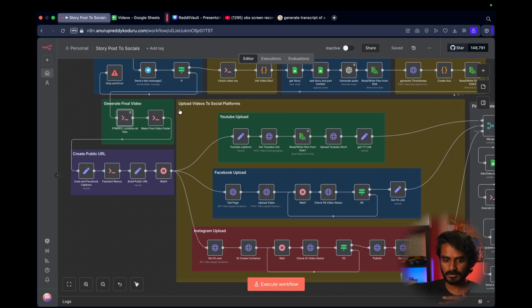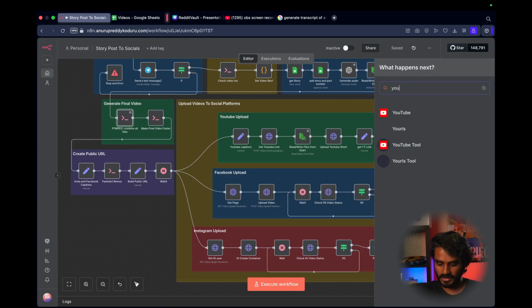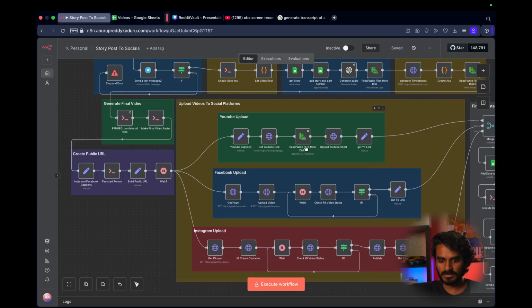So I personally tried YouTube. We have the YouTube node directly, so you can just press YouTube and you can directly upload to YouTube. That won't be a problem. But when uploading to Facebook and Instagram, we can't directly upload. For Facebook and Instagram, I personally created a Facebook Graph API and everything, and I connected them. I will explain how to create the Facebook and Instagram setup. I tried TikTok, but I couldn't get it. I will explain these things in a different video.